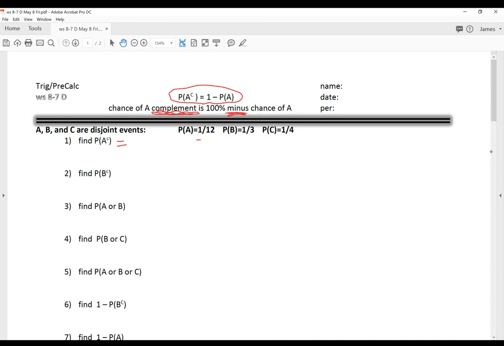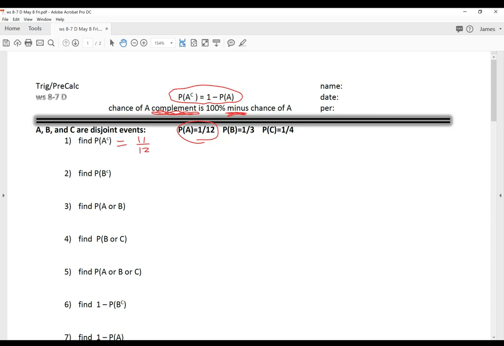Well, chance of A is 1 out of 12. So what's the chance of not getting an A? Not that is 11 out of 12. You could do 1 minus 1 over 12, but it's basically 12 over 12 minus 1 out of 12. Or just say there are 12 things. If chance of A is 1, then not A is 11. Okay? So keep going with that.